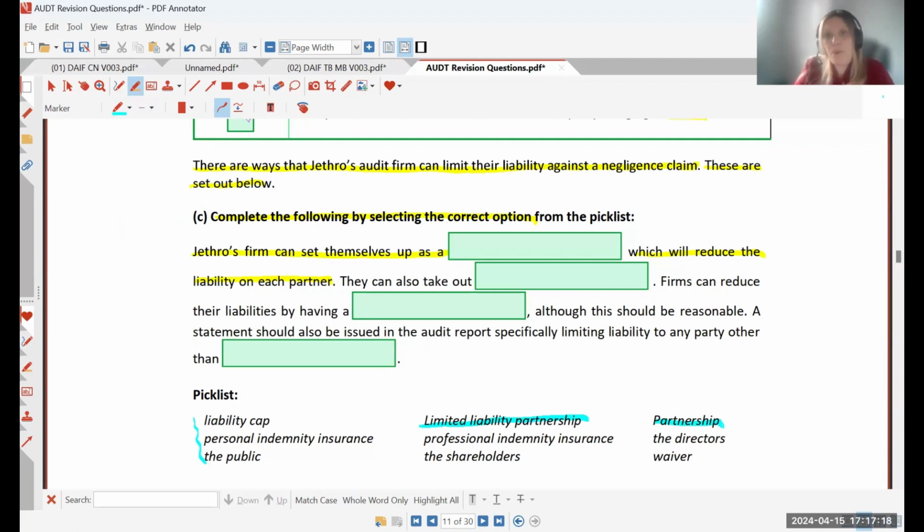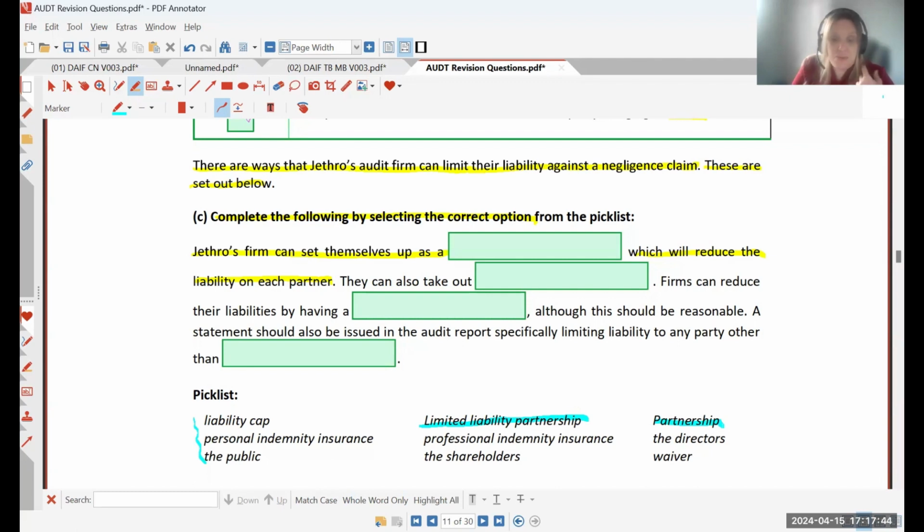Okay, let's remember what we know about a limited liability partnership. They are basically a hybrid of a company and a partnership. So in some respects, it's like a company. So it's a separate legal entity. It can be sued in its own name. It can own assets in its own name. And what that also means is that the owners get limited liability protection.